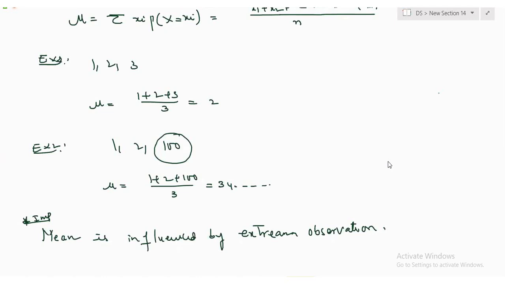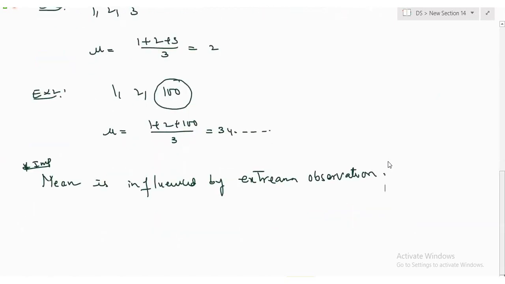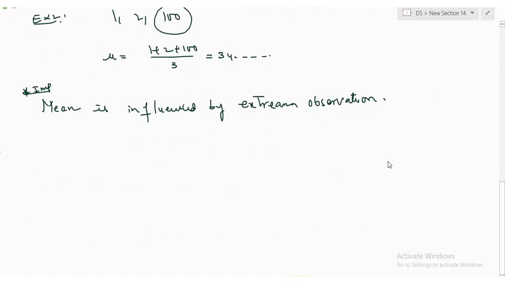Make sense? Next, median. What is this median? 50th percentile value.